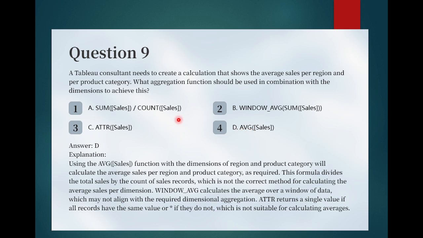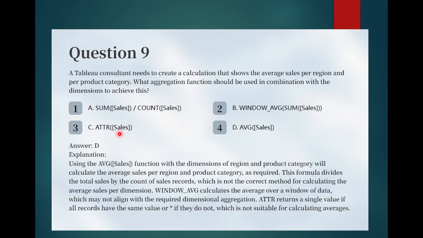right? And option A, sum of sales divided by count of sales. This formula divides the total sales by the count of sales records, which is not the correct method for calculating average sales per dimensions. And if you go with the window average of sum of sales, this will take the average over the window of data, which may not align with the requirement.